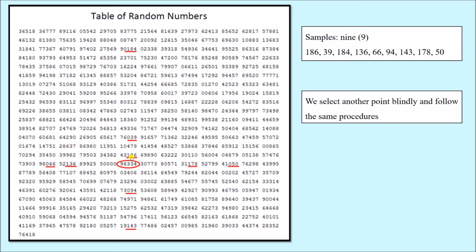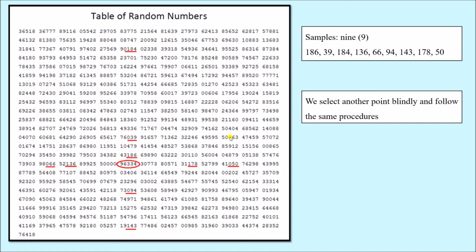In this row, from here to here, we do not have any other number where the last 3 digits value is 200 or less. Now going towards the left side, 000, but 0 is not included. We have numbers 1 to 200, so that is why number 0 is not included and we are ignoring this number. Then we have 136 and 66. Then we are going downwards, so 94 and 143, and then towards the right side, so 178 and 50. So now we have 9 numbers. The first 9 samples have been selected.